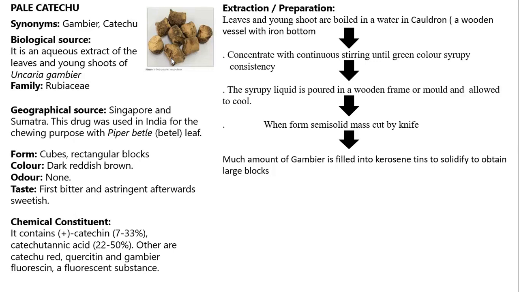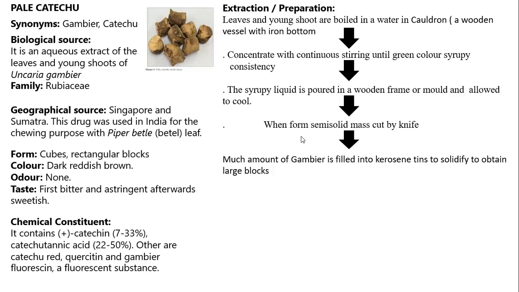Okay, the leaves follow the same procedure as in the case of black catechu. The leaves are boiled in water. Just take a wooden pot, with the base of that wooden pot made from metal, then concentrate that mixture. On concentration you get a syrupy liquid. The syrupy liquid is poured into the wooden frame, and allowed to cool.